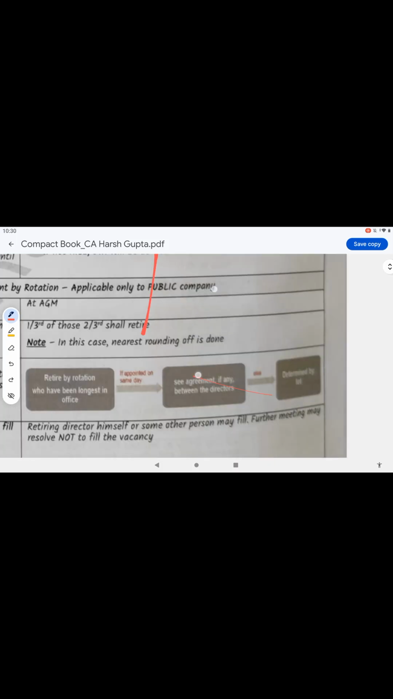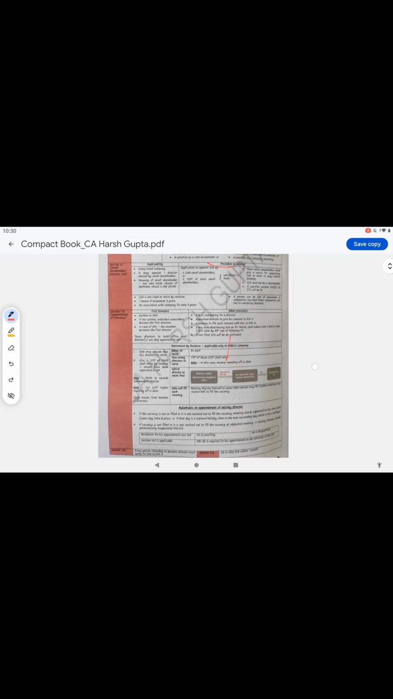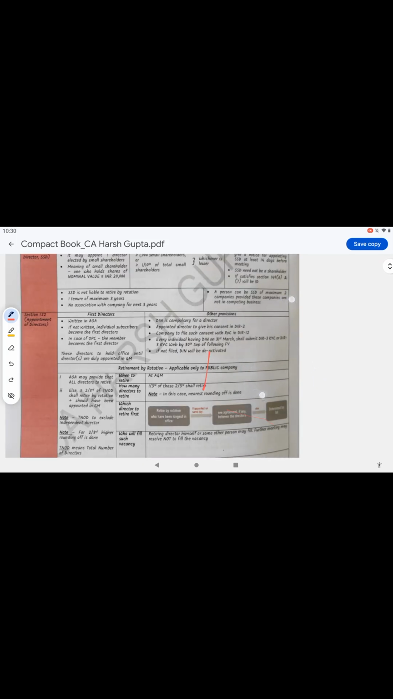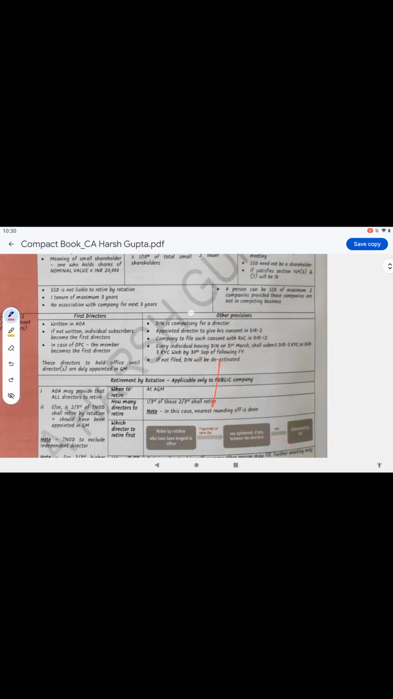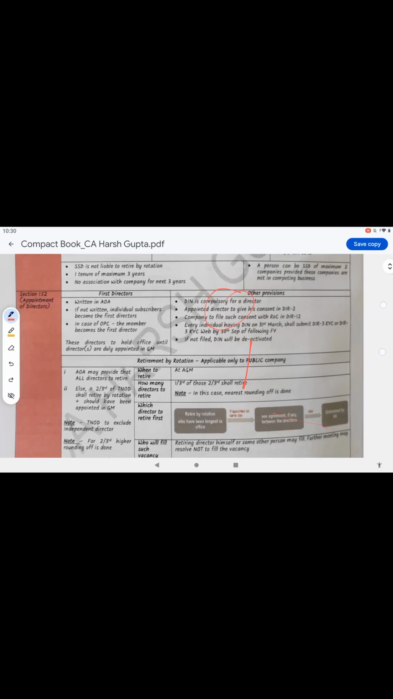Subscribers will become the first directors. Next, other provisions: he should have a compulsory DIN. Without DIN it is impossible. Yes, now DIN is compulsory. And for appointment of the director, he should give his consent. The company files the consent with the registrar, and all that is a normal thing. No MCQs will be asked on it, so leave it.